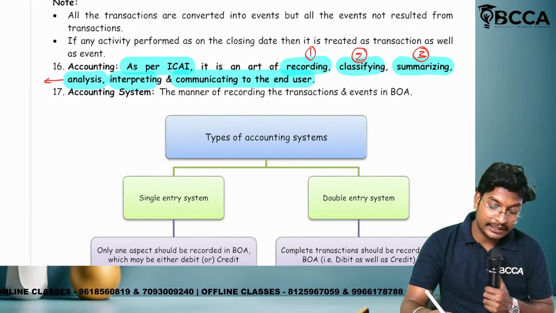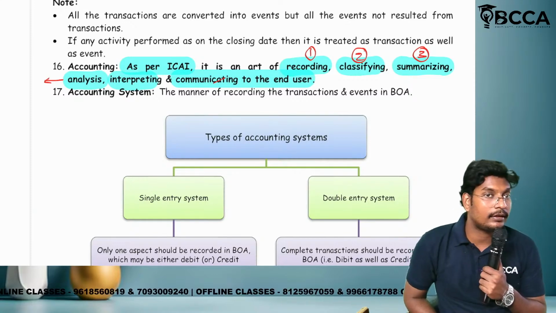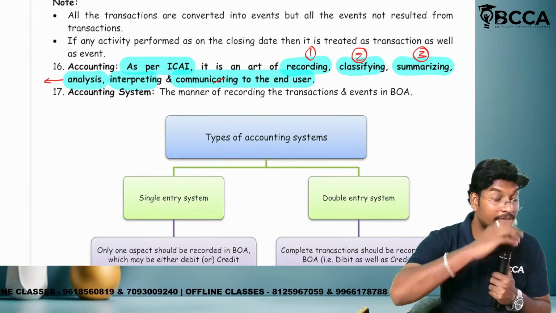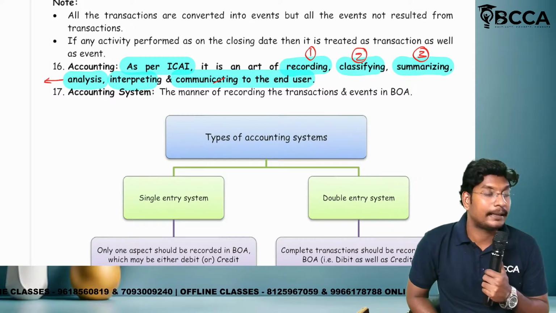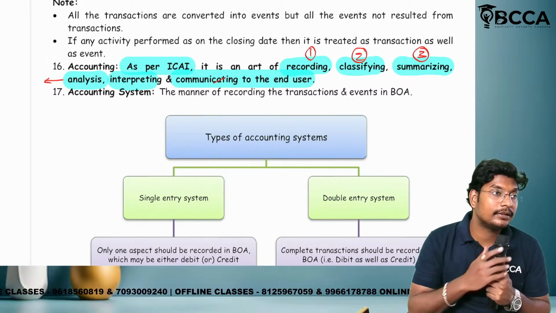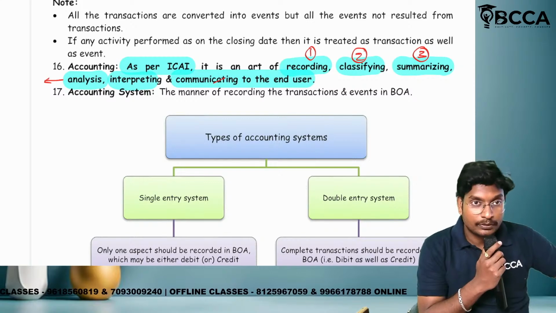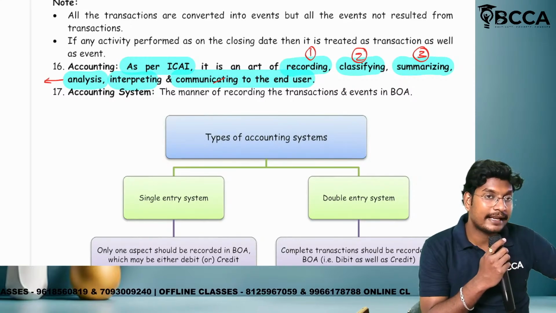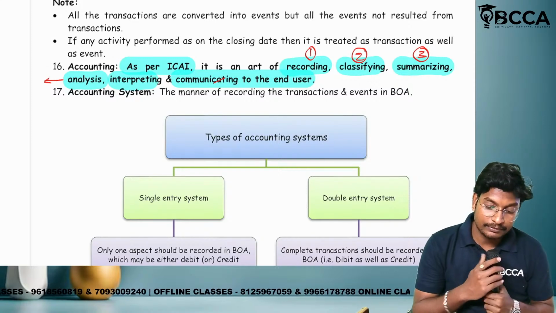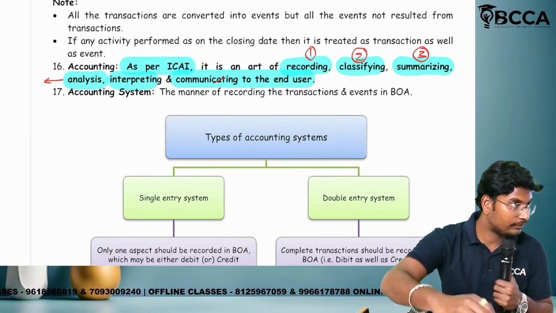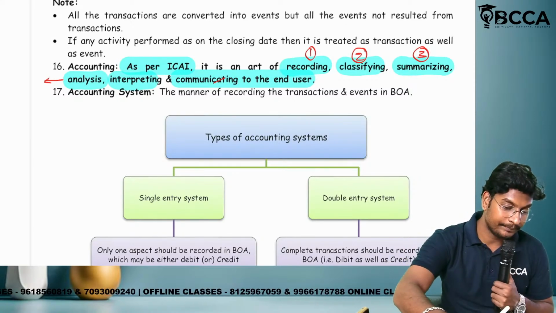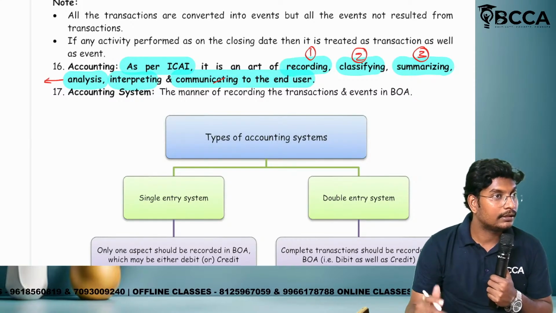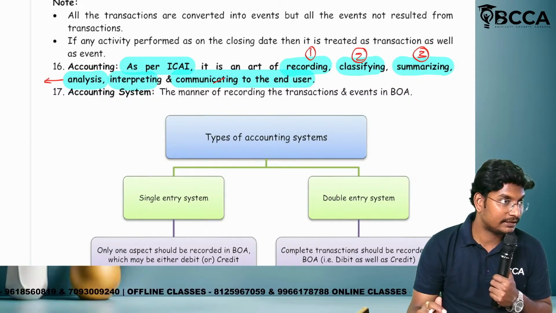Next, communicating. To whom will we communicate? Already we have discussed. We will communicate to the management, then the employees of the organization, then shareholders, and then government requirements and taxation purposes. So one by one. First, recording. The first step is recording, and I will explain it clearly. In this class we should complete the definition in a clear manner.